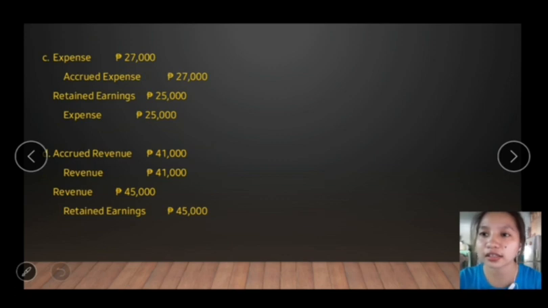And next is accrued expense. So the accrued expense, this 27,000, for 2017, we have this one, 25,000. Retained earnings debit, makuhaan ang retained earnings. Then the expense, you have to credit it 25,000. And then for 2018, we have an expense of 27,000 and accrued expense also 27,000. So ang expense, i-debit mo ang 27,000 ng imong expenses.